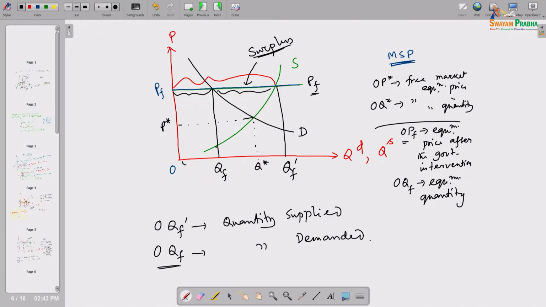Only this much quantity will be sold, that is the equilibrium quantity. The sellers who are able to sell get a high price, the OPF price, but a whole lot of sellers will not be able to sell their product at all. So yes, the target group is the seller class, but only a section of the seller class will benefit.